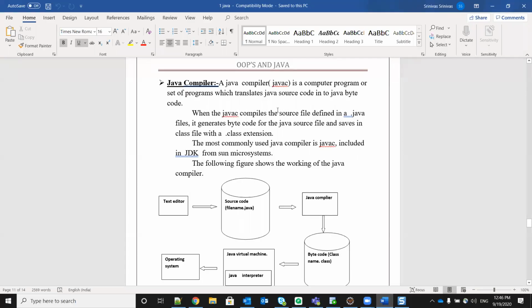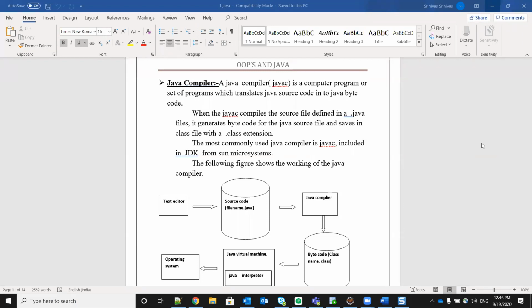Okay, now see here, what we are learning about is the Java compiler. So what is the Java compiler? It is nothing but one program. Okay, it is a program or a set of programs. It can be treated as a set of programs also.